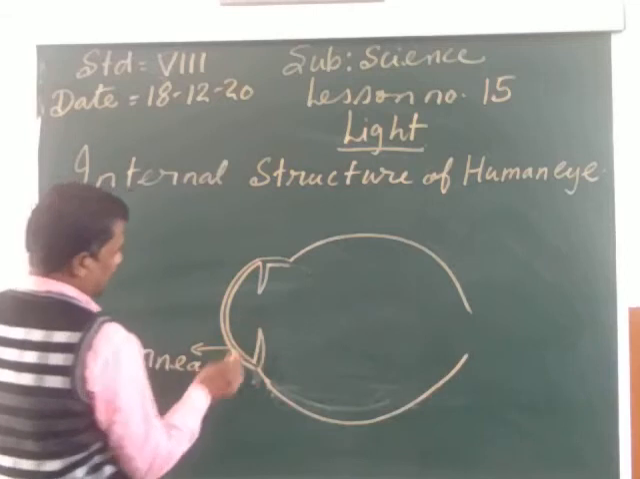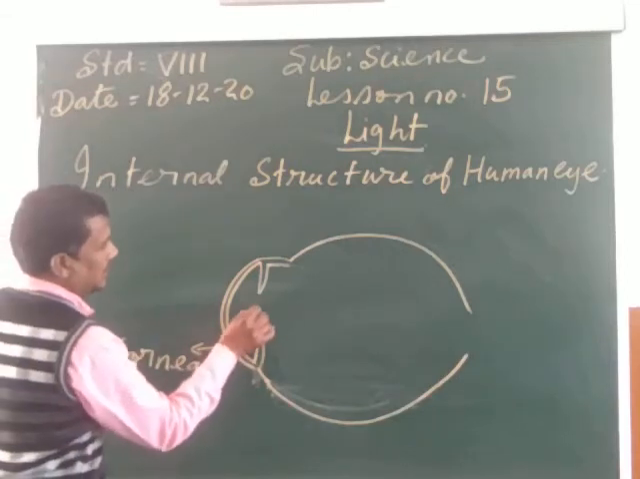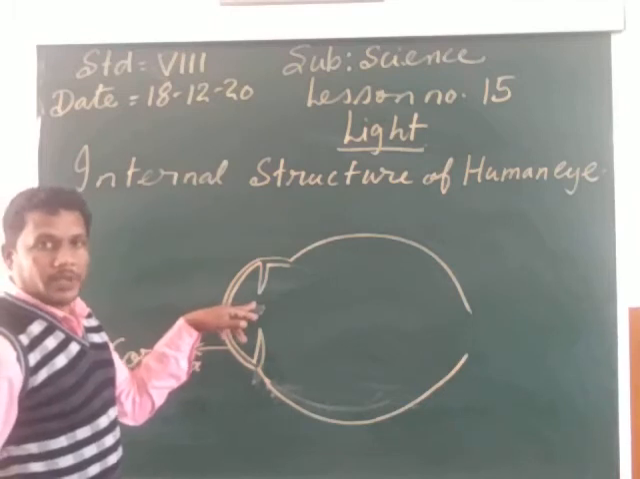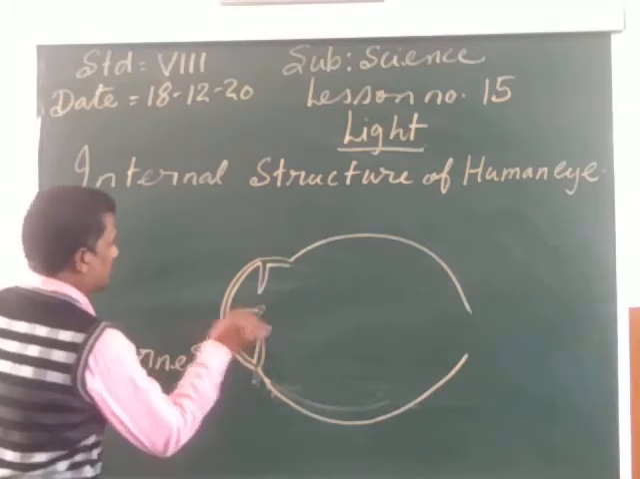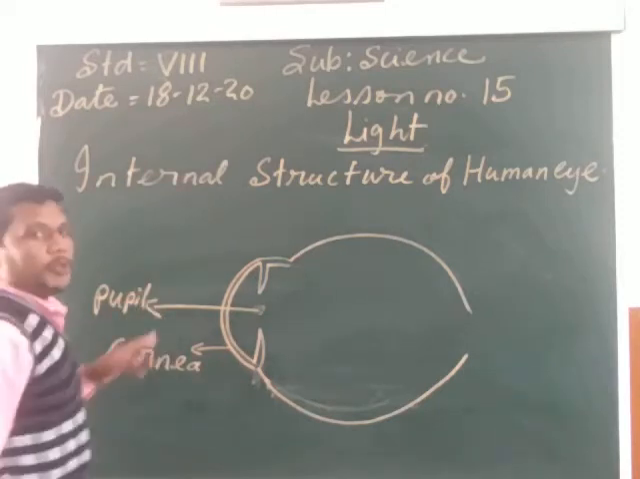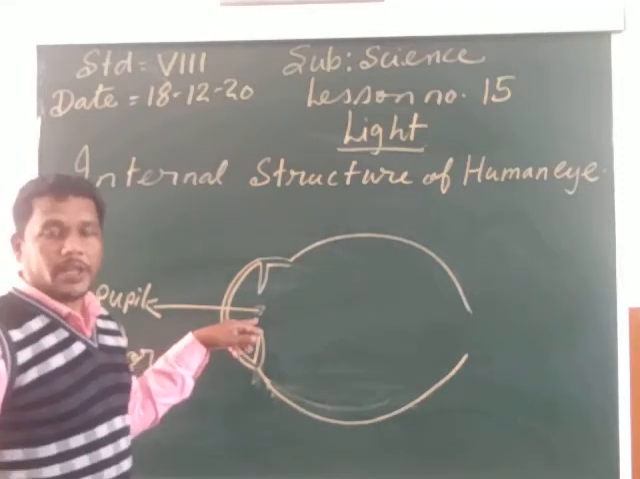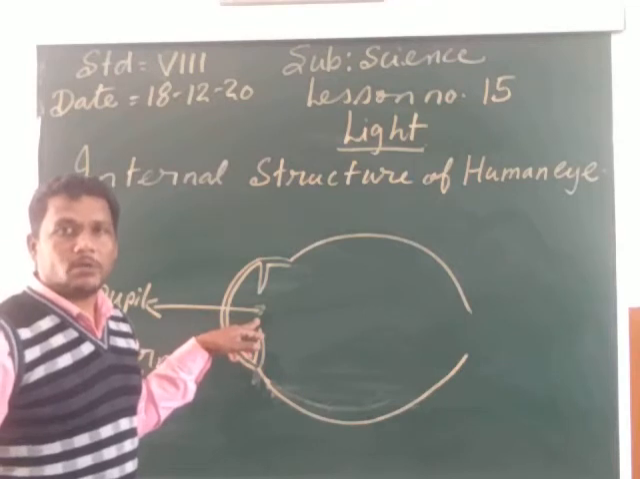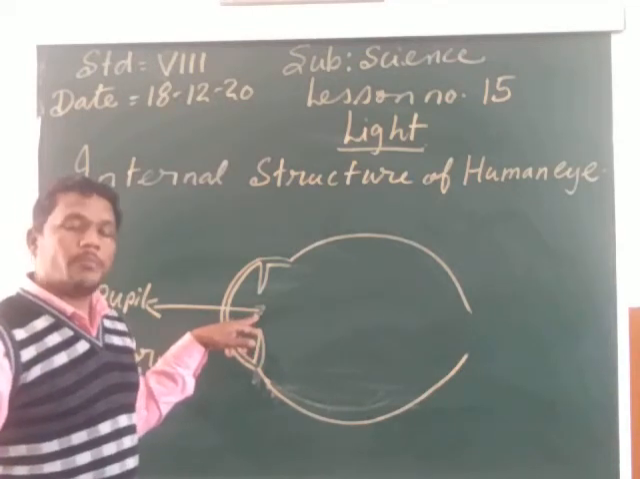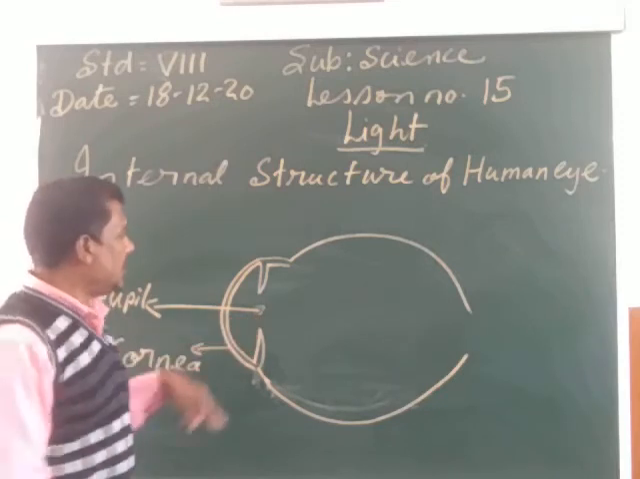Now after the cornea, we can see in the center a black hole in the eye. It is called the pupil. P-U-P-I-L. Pupil is the black hole in the eye from where the light is entering the eye.